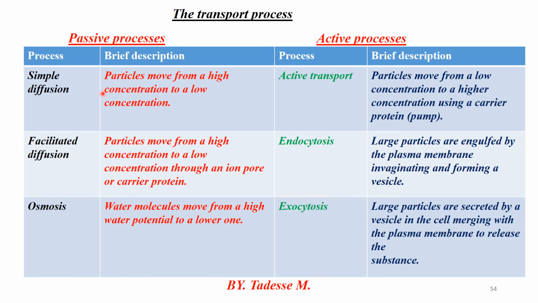The rate at which diffusion across the plasma membrane takes place is influenced by the concentration gradient. That means a bigger difference in concentration results in faster diffusion. If there is a big difference in concentration gradient under simple diffusion, the diffusion is faster than with smaller gradients. The other factors are the thickness of the membrane and also the surface area of the membrane. Therefore, the rate of diffusion in the simple process is influenced by concentration gradient, thickness of the membrane, and the surface area of the membrane.